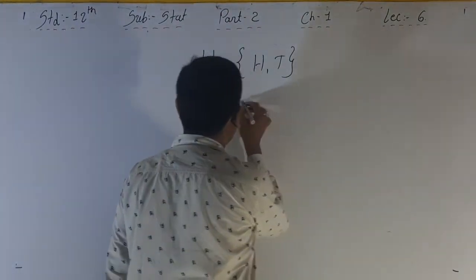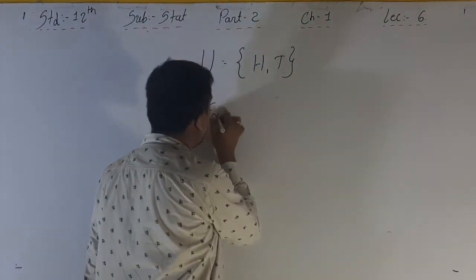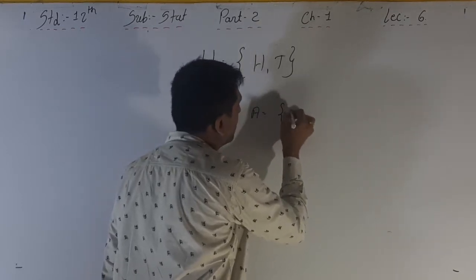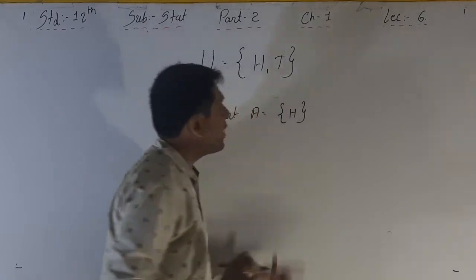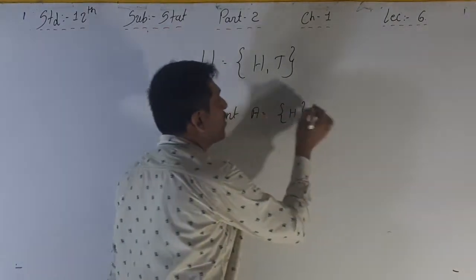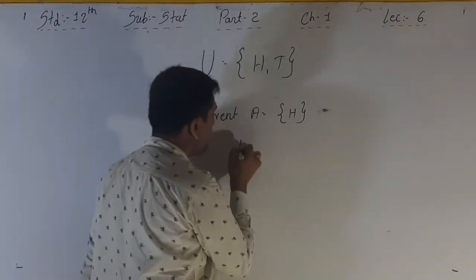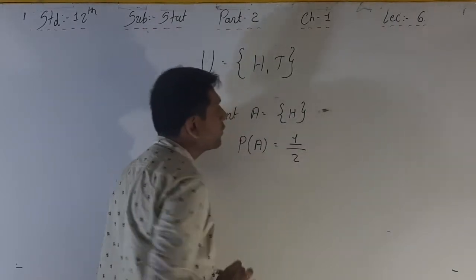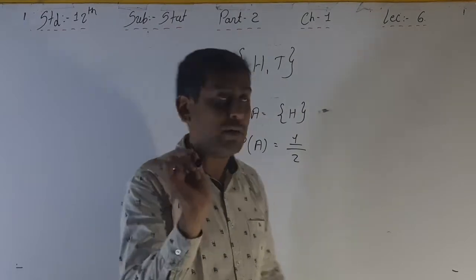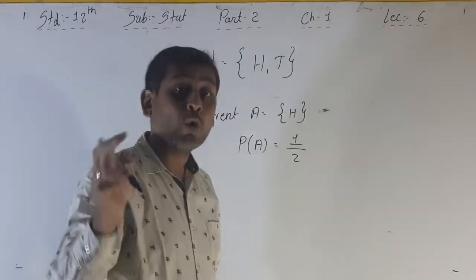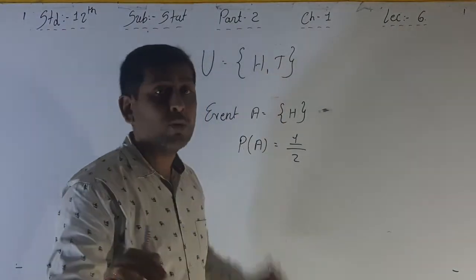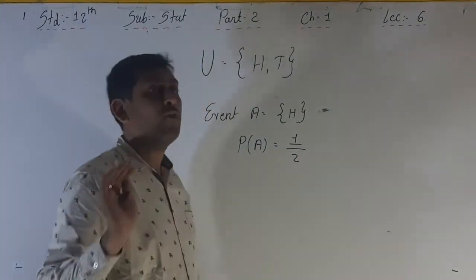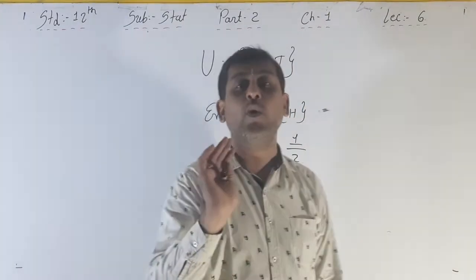Here, for event A equal to head, what is the probability of head? P(A) is equal to 1 by 2, because head comes once in the total, and the total outcomes, that is the sample space U, is 2. So the probability of getting head is 1 by 2.